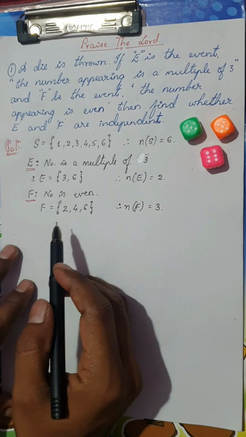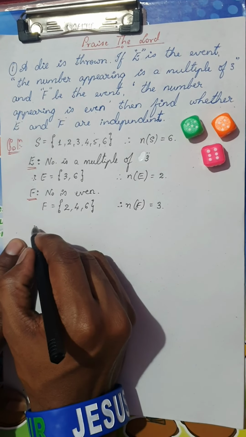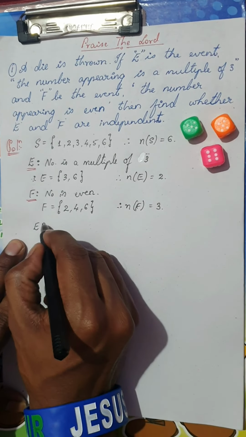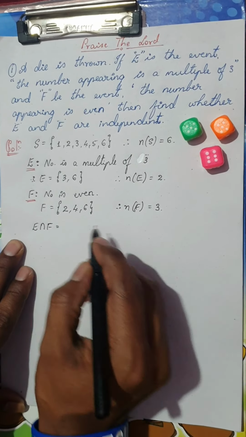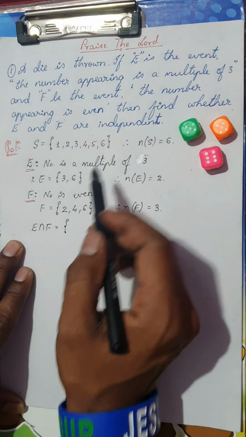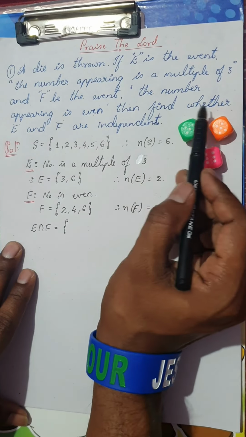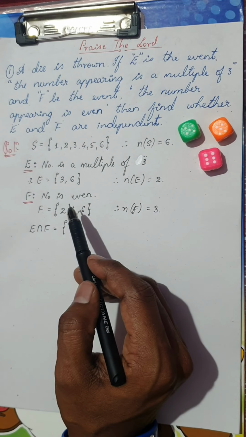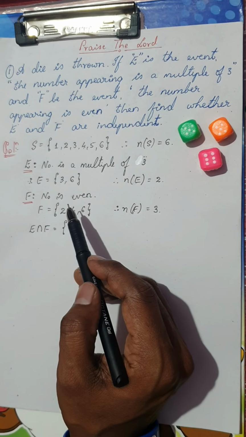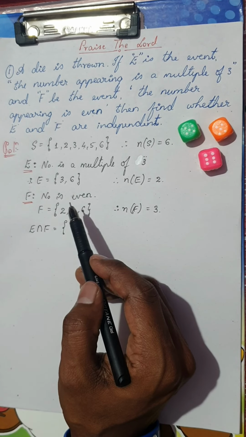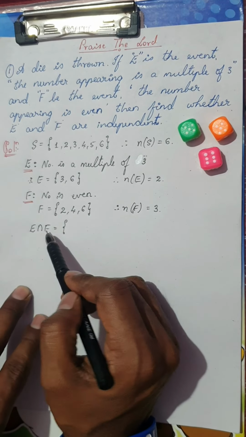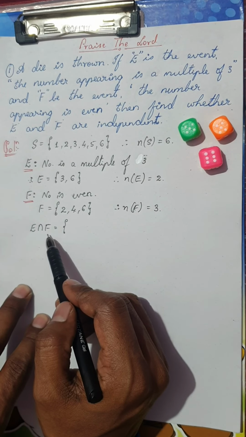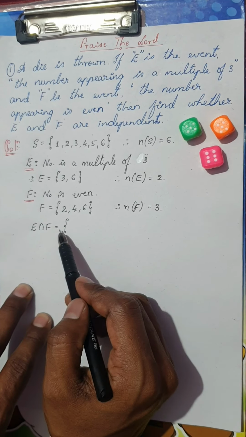Okay, students. So once my E and F are ready, I'm going to consider what is E intersection F. A very important thing, because my main intention is to find whether E and F are independent. So how do I find the events E and F are independent? I've already given you the definition while I was dealing with the 1-marker questions. E and F are independent if probability of E intersection F is P of E into P of F.